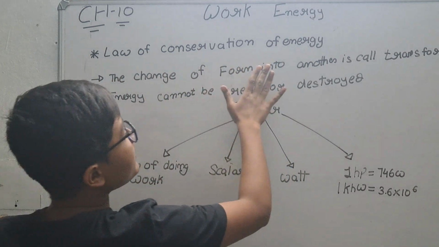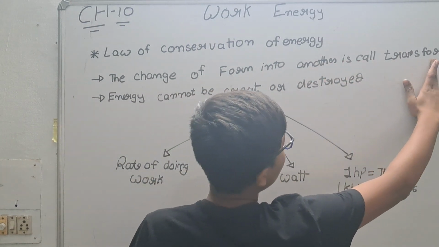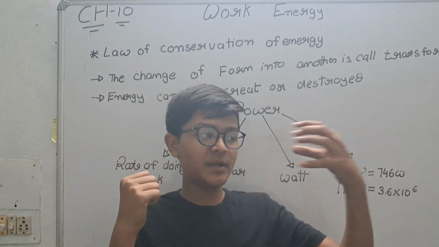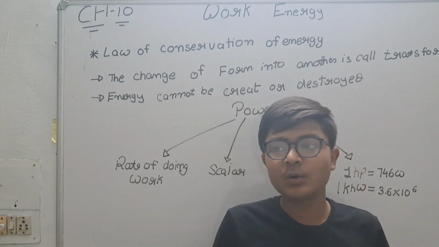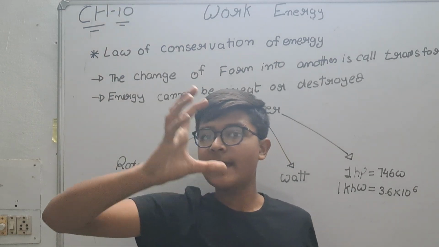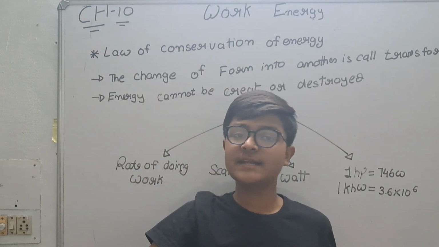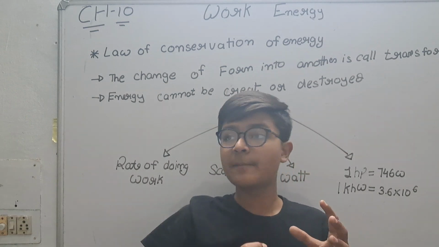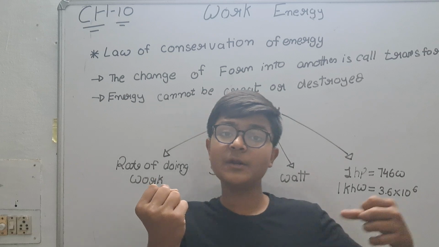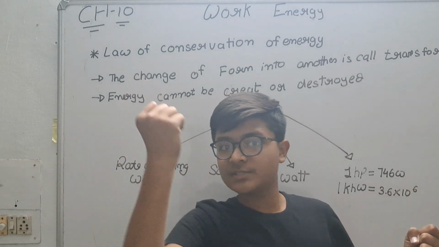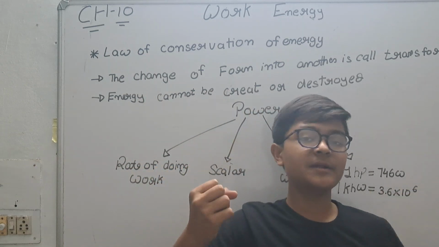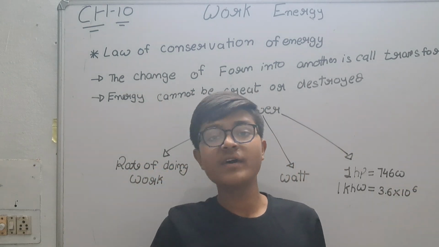The change of energy from one form into another is called transformation of energy. That means one energy is converted into another energy. Take the example of solar energy. The sun gives radiation, and the solar panel absorbs this radiation and converts it into electric energy. So sun energy is converted into electric energy. One energy converted into another energy is known as transformation of energy.